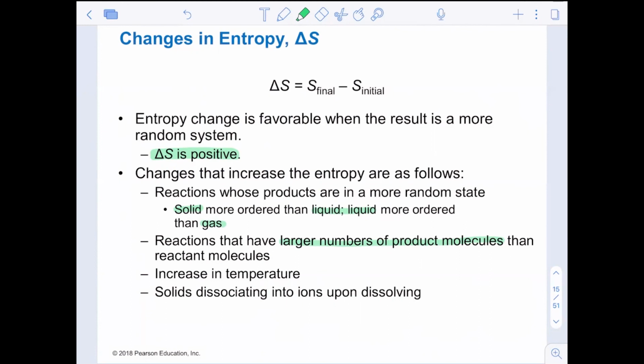A reaction with an increase in entropy results in an increase of temperature. That one's not as obvious to us. And solids dissociating into ions. I feel like this last one is the same idea as the larger number of product molecules. Solids are structured and their ions stick together. If we can dissociate them by making an aqueous solution, those ions dissociate, create more particles, so more product.